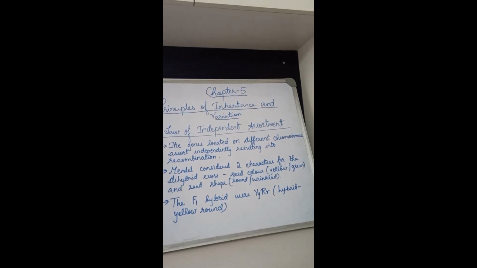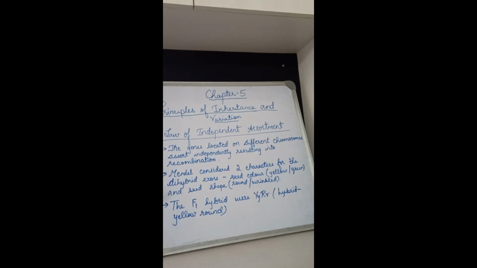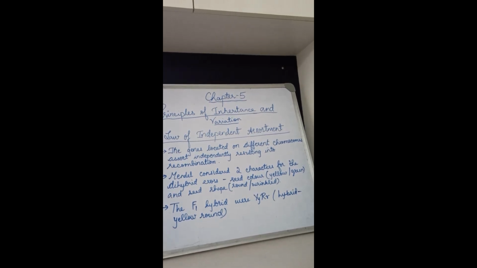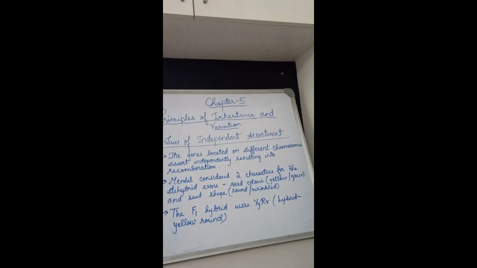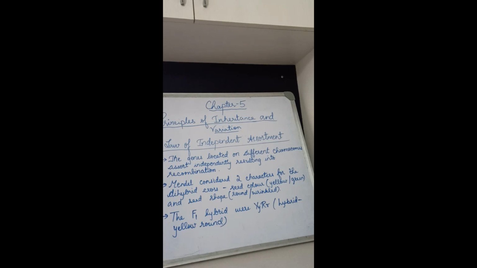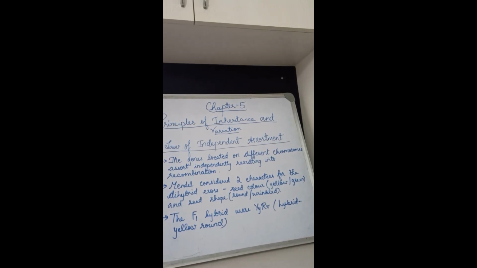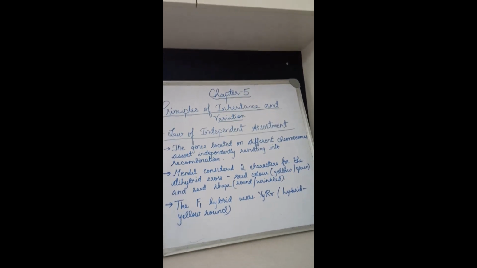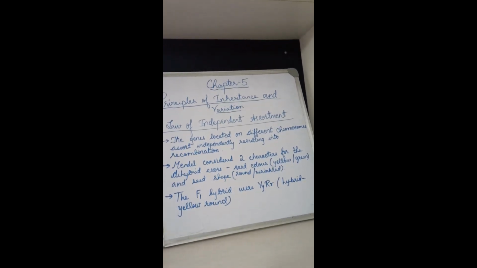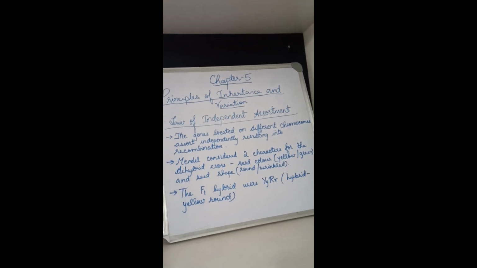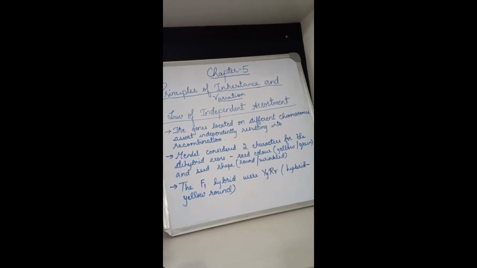It means the hybrid is yellow, round in nature. Clear? So according to this law, the two factors of each character assort or separate out independent of the factors of other characters at the time of gamete formation and get randomly rearranged in the offspring, producing both parental and new combinations of characters. If I am to give one example, suppose you have two siblings.